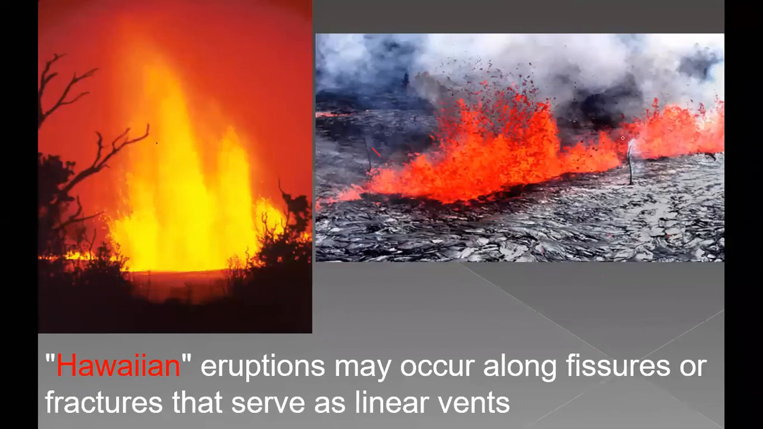Then Hawaiian type of eruption, they are calm eruptions, you can see. And here you can see eruption may occur, and these are the fissure eruption. These are fissure eruption or fractures. So we have completed the first one, that is central eruption. Then this is Hawaiian eruption.